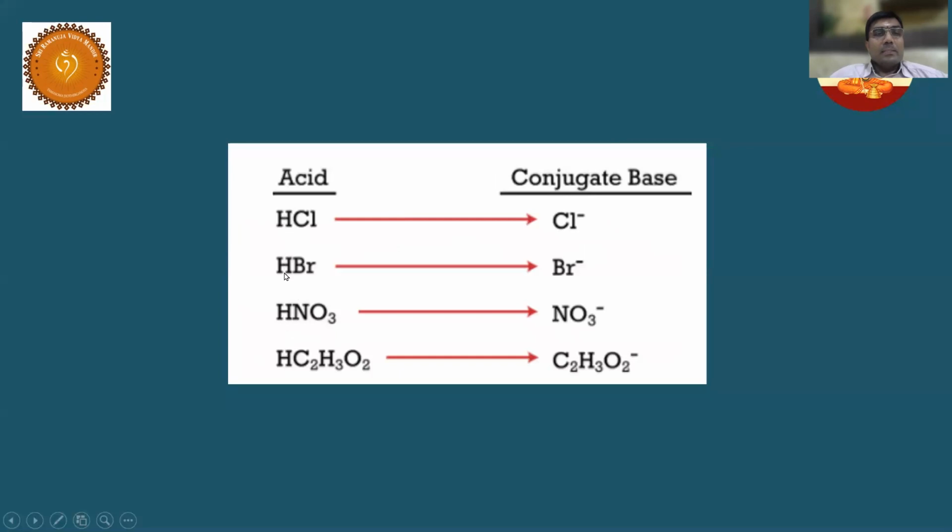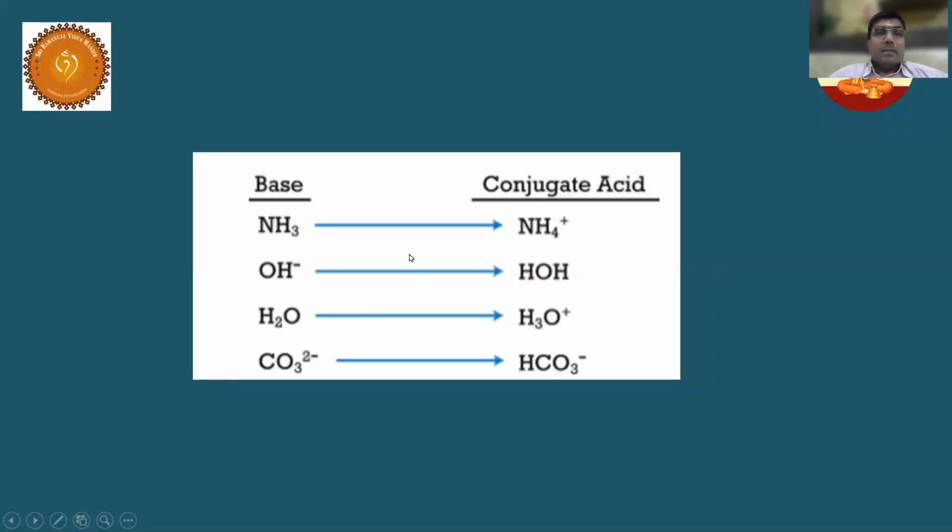So acid forms conjugate base after losing a proton. You can see H is removed in all cases, and we get Cl minus, Br minus, NO3 minus and CH3COO minus. All these are bases, the conjugate bases with respect to the acids. I hope you understood. So conjugate base is formed after proton donation. After proton donation, the species which is left over is called the conjugate base.